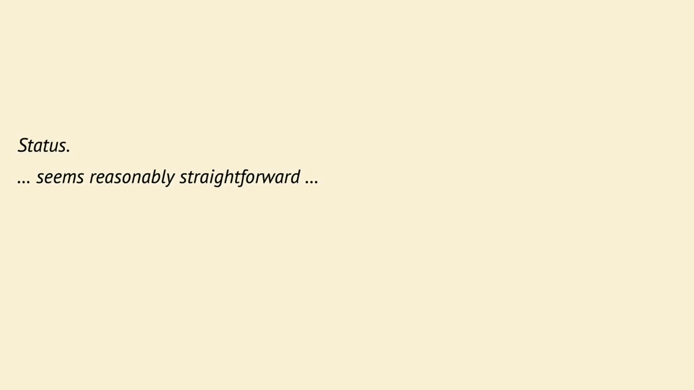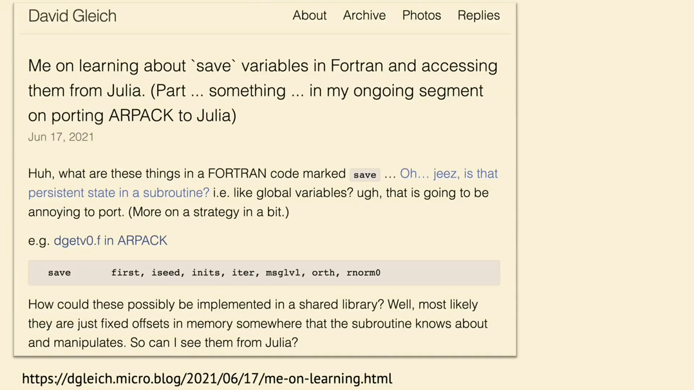At this point, things seem more or less straightforward. Doesn't seem like we're getting anything super complicated. Whenever you're porting something and you think it's going to be simple, you should always ignore those beliefs. At some point, I discovered that the Arpack code uses what are called save variables in Fortran. Save variables look like subroutine-specific state, or global variables that are specific to a subroutine.